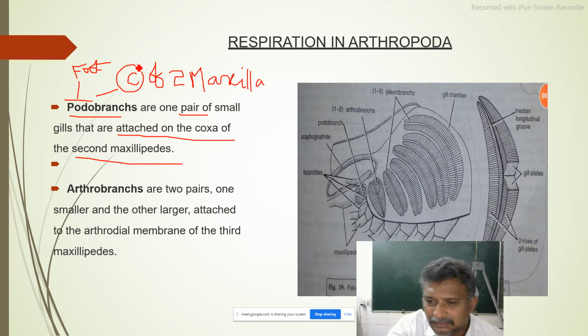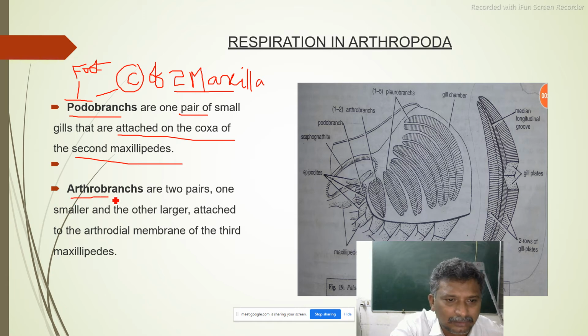Coxa is a part of leg. Coxa, trochanter, femur, tibia, like this there are certain segments present in an appendage. Now these podobranchs are present on coxa of second maxilla, and that is enough.